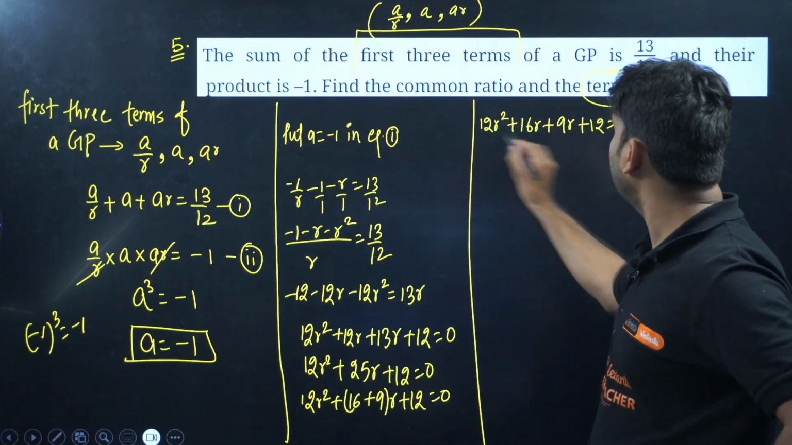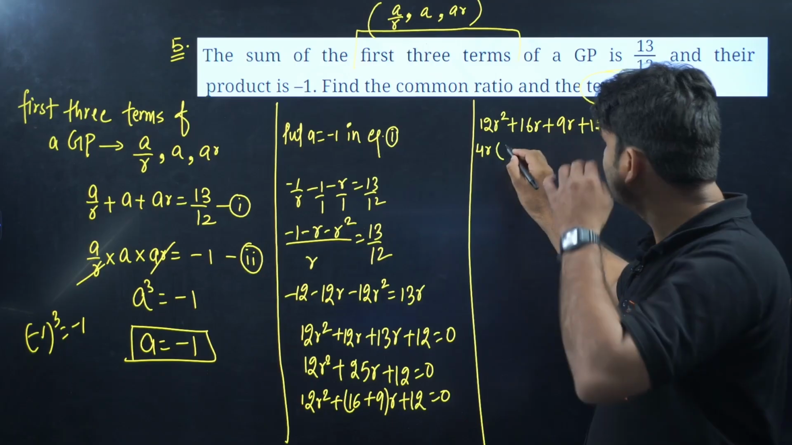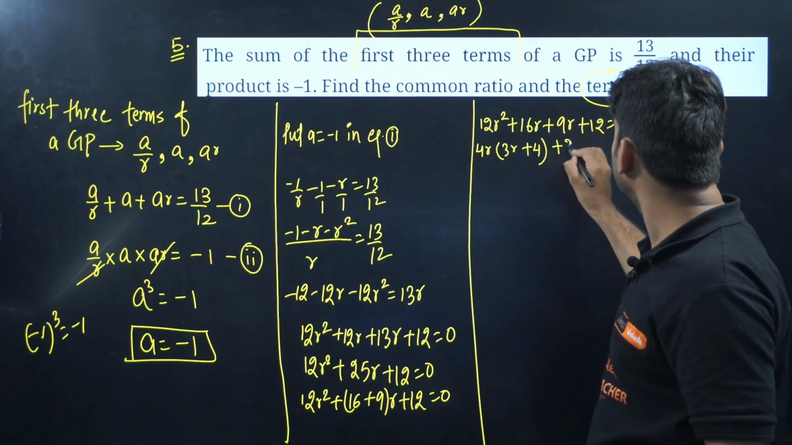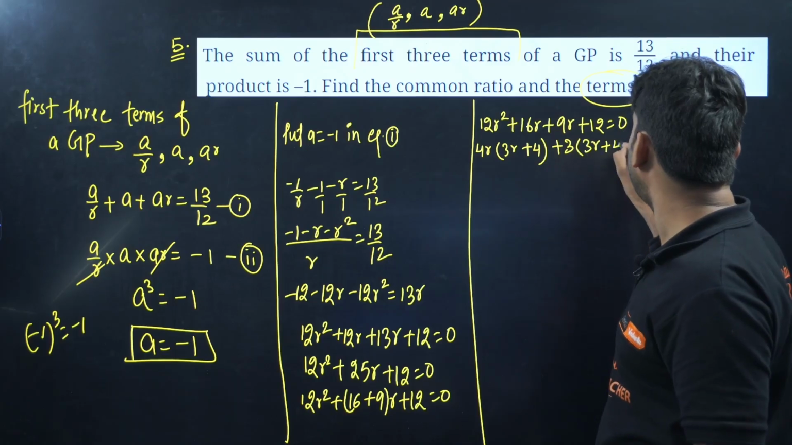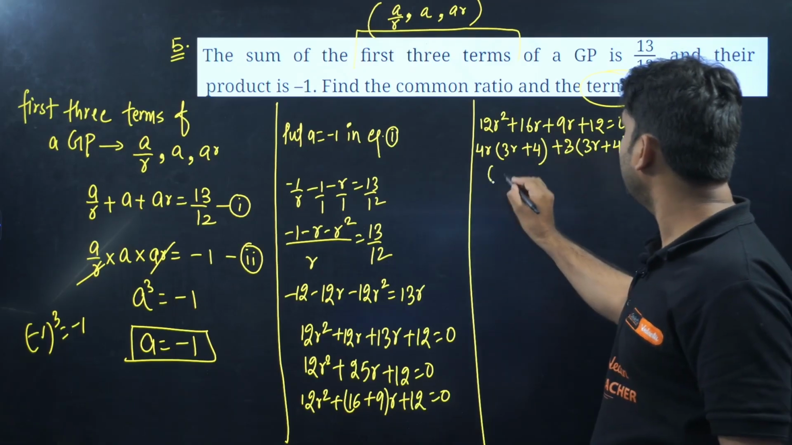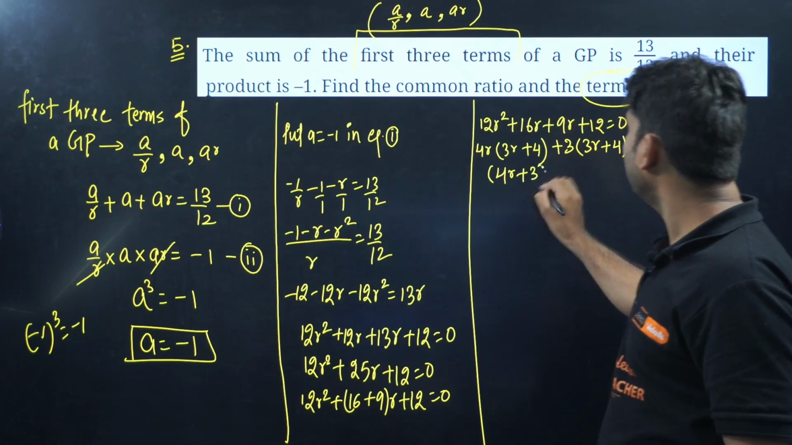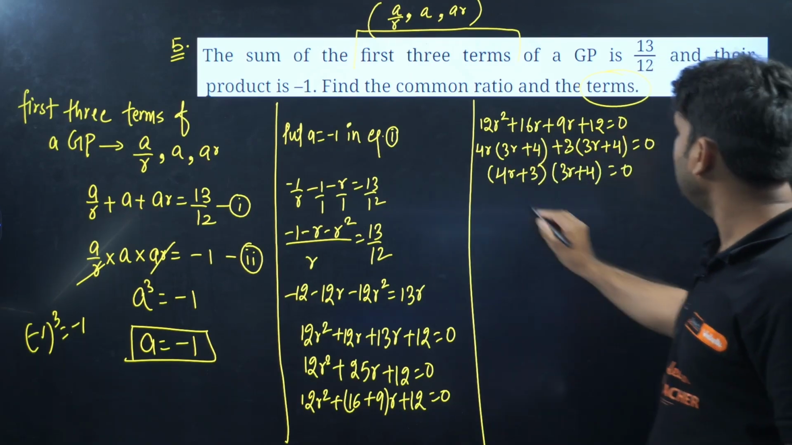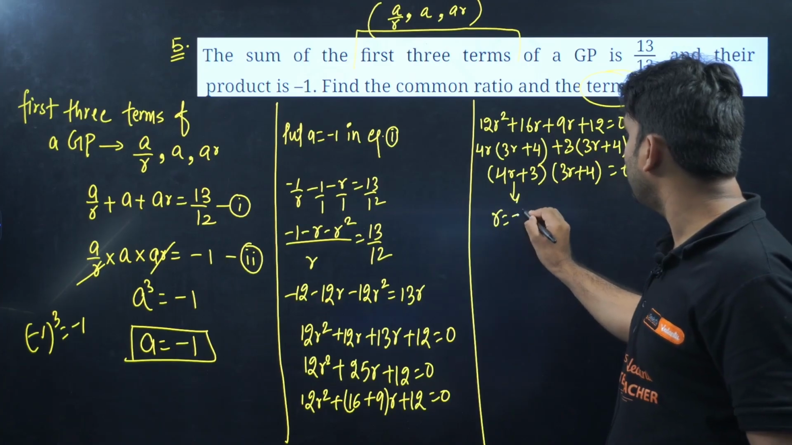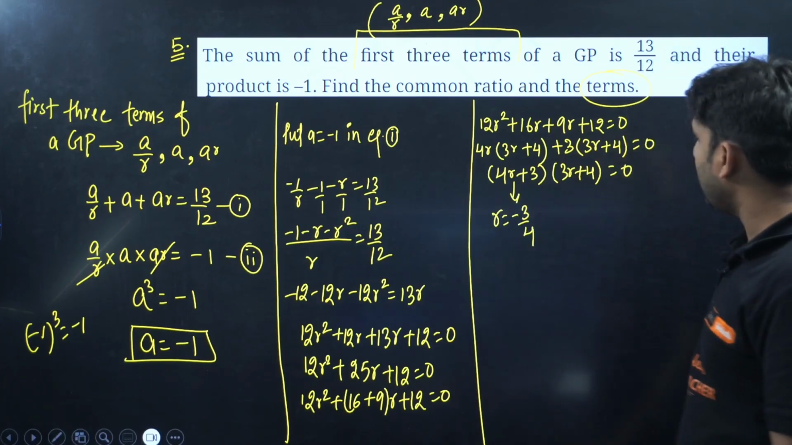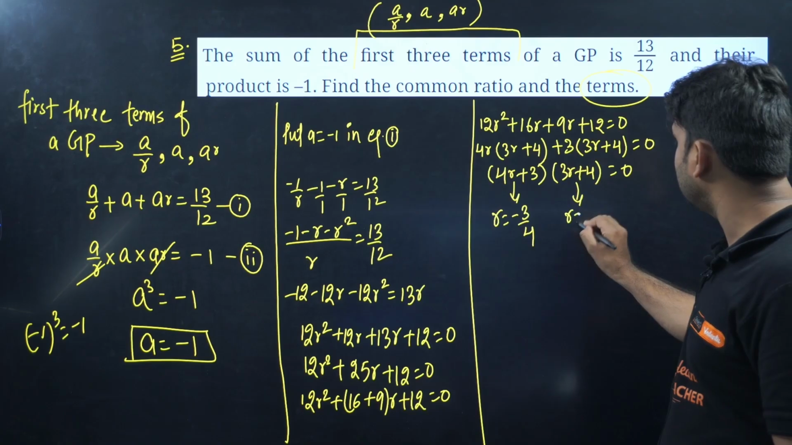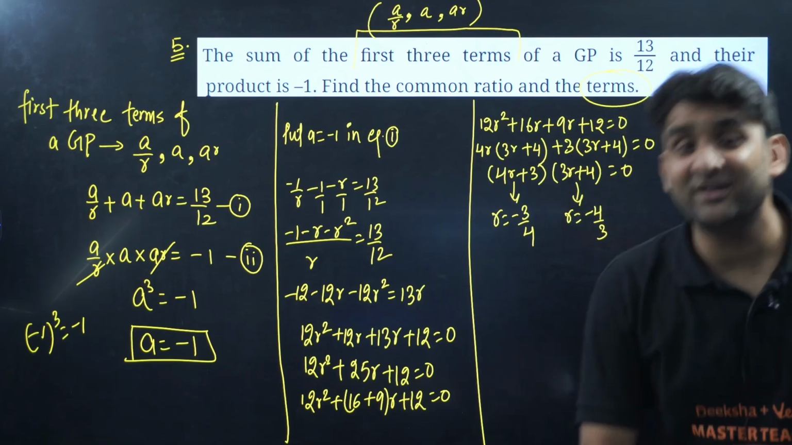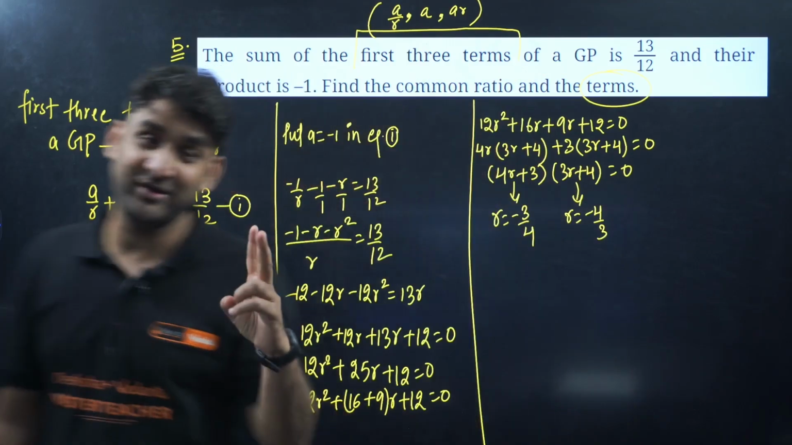Now can we take common here? 4R is common, so this will be 3R plus 4, and here we can take 3 common, so this will be 3R plus 4. Both the brackets are identical, so 4R plus 3, and in these two brackets one bracket will be considered, only one. Now putting this equal to 0, R is equal to minus 3 by 4. And putting this equal to 0, R is equal to minus 4 by 3. So we have two possible common ratios.